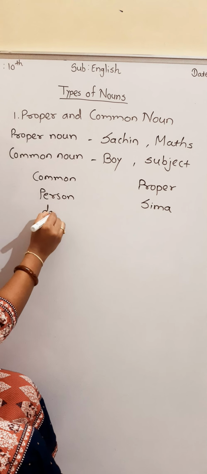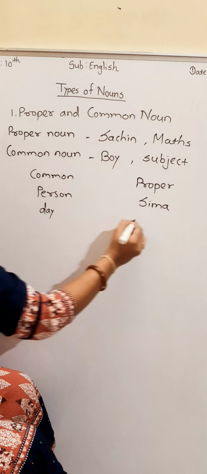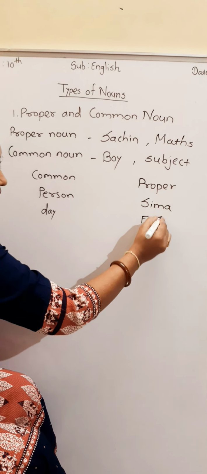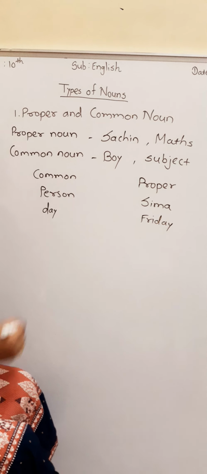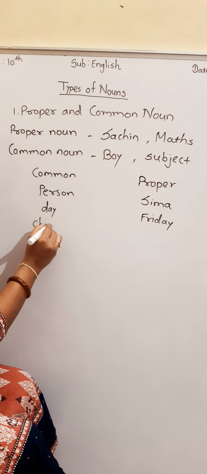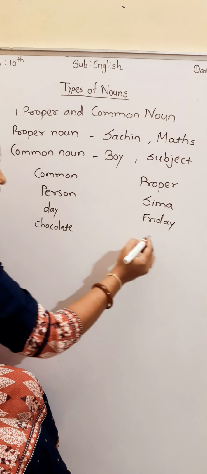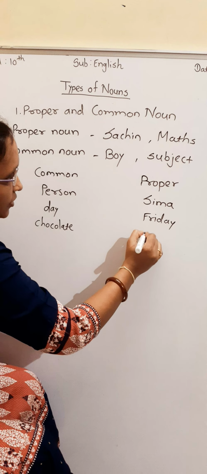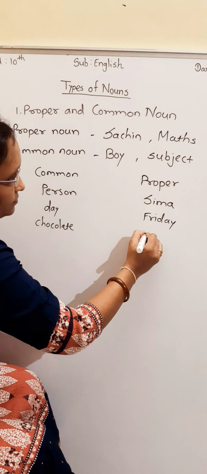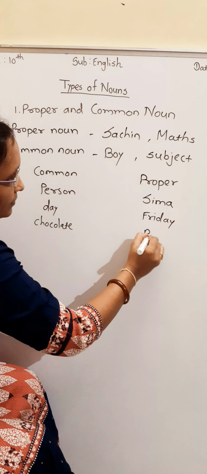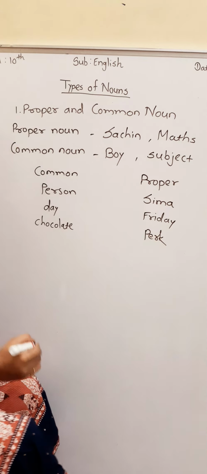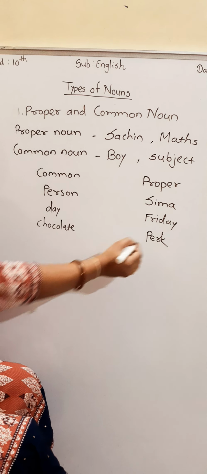Just the same, day is the common noun. Friday, it is the proper noun. Chocolate, it is the common noun. In that, you can write here it is the proper noun.